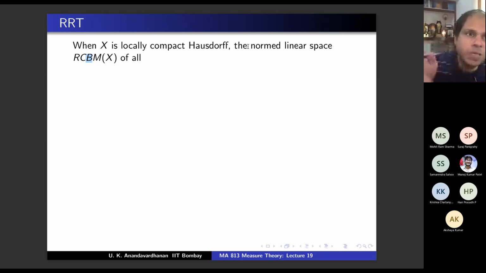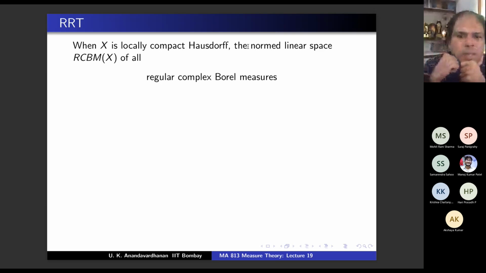The space of all complex measures is a linear space, and this will be a subspace of that. So what you have to check is that the sum of two regular complex Borel measures is a regular complex Borel measure. Okay, that's easy. So this is a linear space of all regular complex Borel measures.